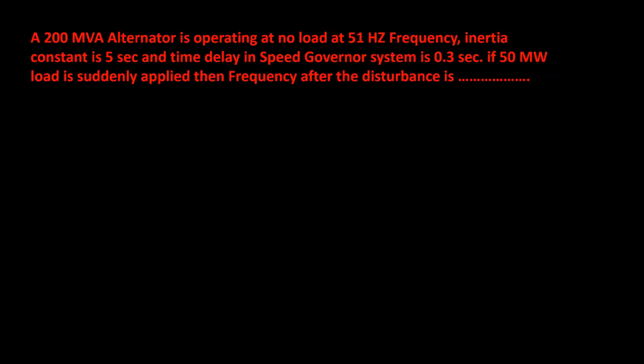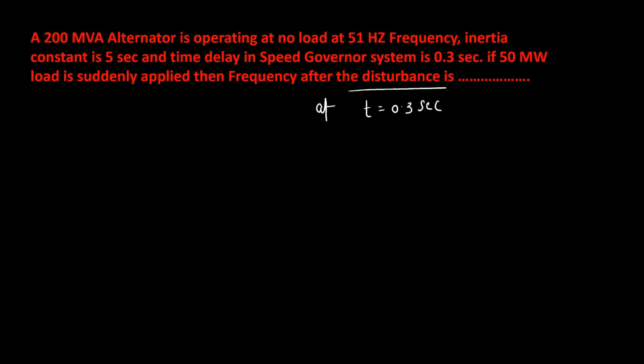So we'll take up one question here. A 200 MVA alternator is operating at no load at 51 Hertz frequency. Inertia constant is 5 seconds. Time delay in speed governor system is 0.3 seconds. If 50 megawatt load is suddenly applied, the frequency after the disturbance, or frequency at t equal to 0.3 seconds.